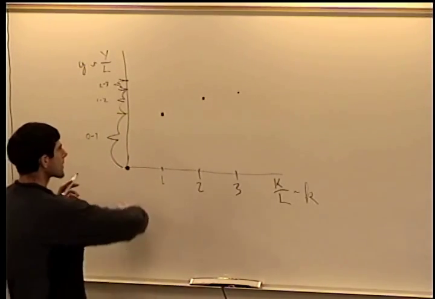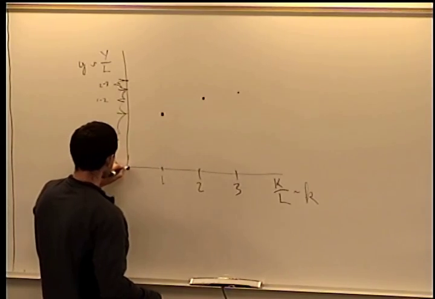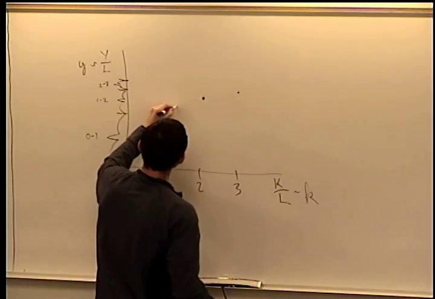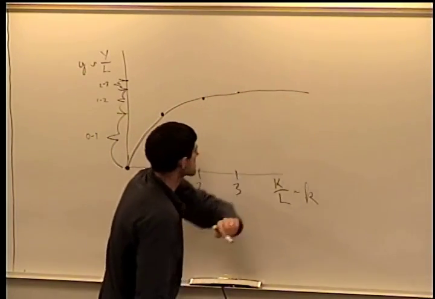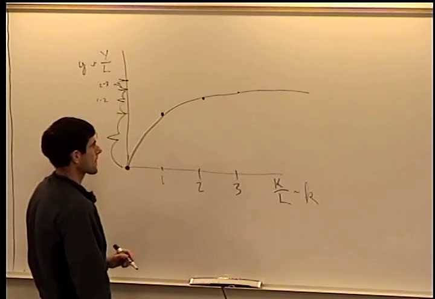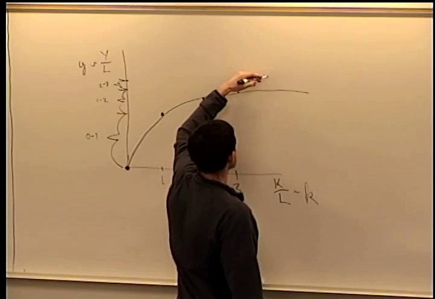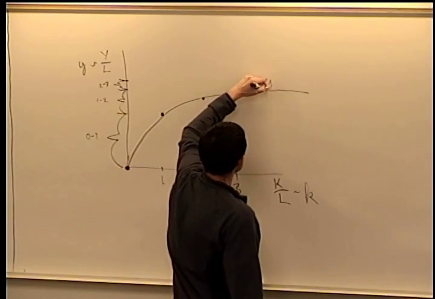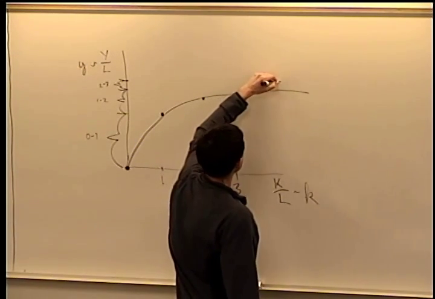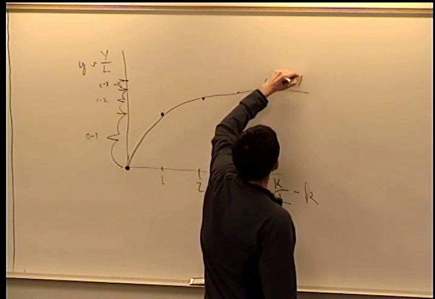Okay, so if we connect these dots, what we see is a curved line that looks like this. Okay, and this is our per worker production function. So we see small y is a function of small k.